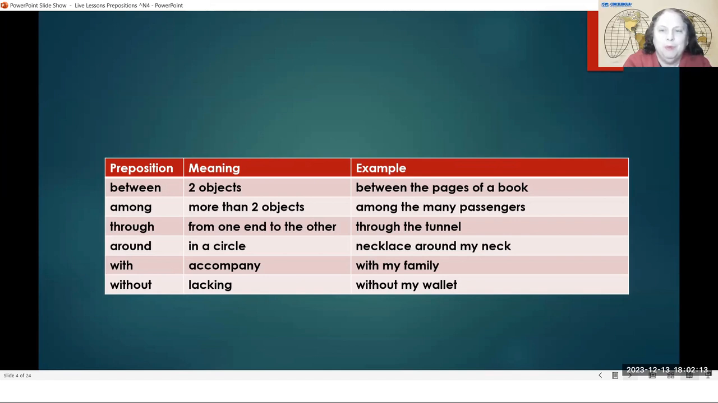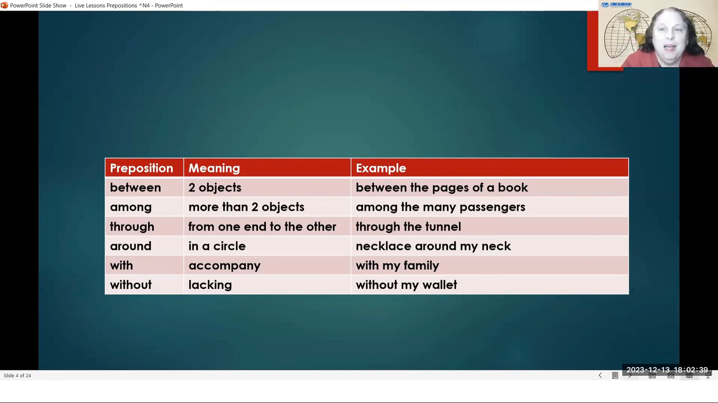Through, going in one end and all the way out the other. For example, through a tunnel. You're going to see an example of a tunnel if you don't know what a tunnel is. Around, in a circle. For example, put a necklace around my neck in a circle.